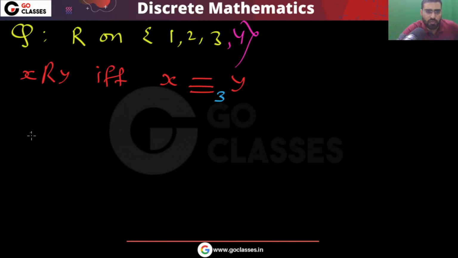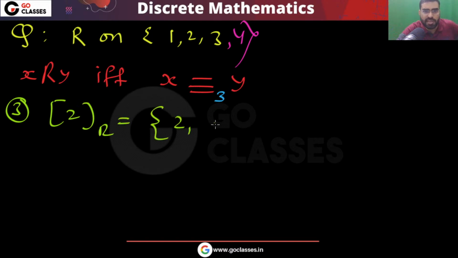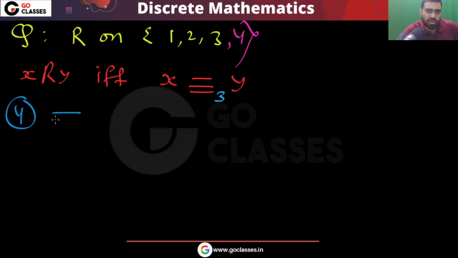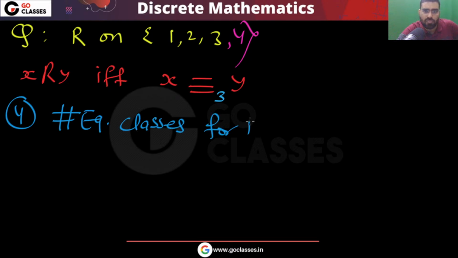Now, what about the next? For example, tell me the equivalence class of 2. 2 is related to 2 only, so the equivalence class of 2 will be 2 only. And the equivalence class of 3 will be 3 only, right? So how many equivalence classes did we get? The number of equivalence classes for R will be 3.